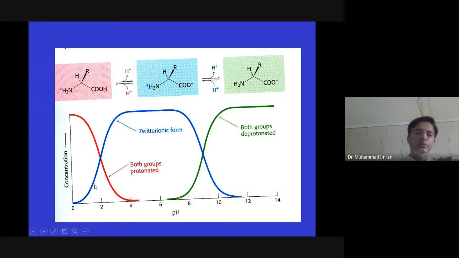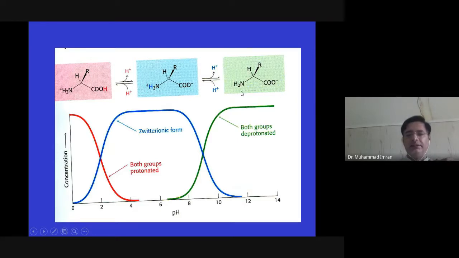At very low pH, the amino group gets a positive charge and the carboxylic group is protonated. So at very low pH, amino acid has a positive charge. At neutral pH, amino acid has no charge. It has a positive amino group and a negative carboxylic group.